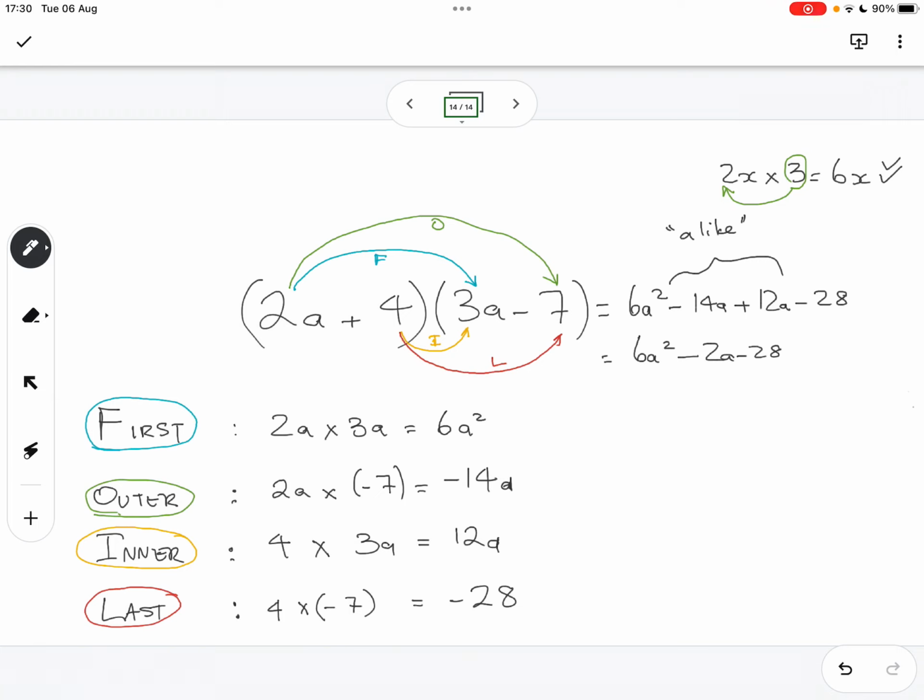For every time you sleep, you wake up the next day. For every time you eat, you empty out. For every time you drink water, you empty out. So in order to understand factorization, you need to be able to distribute and multiply out this way so that you can think about it in reverse when you factorize.